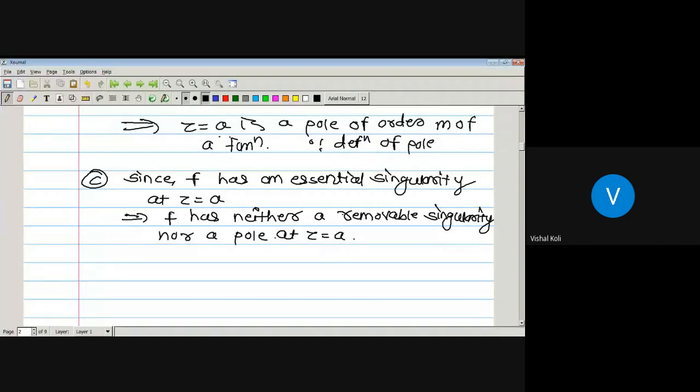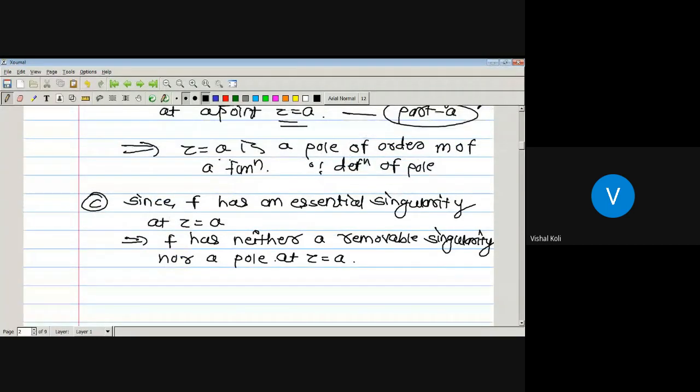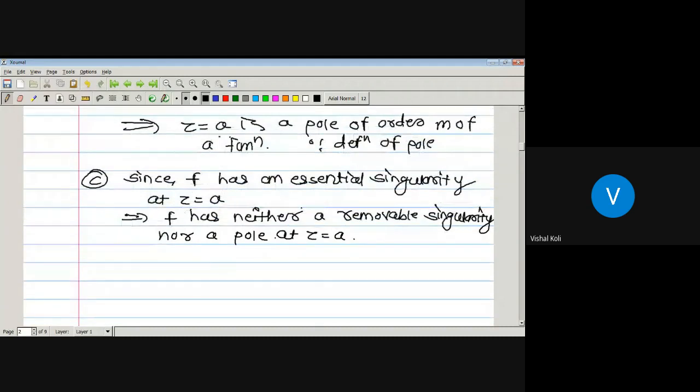But by the cases of part A and part B, we have seen that if the function has a removable singularity, then its principal part contains no term. If the function has a pole of order m at z equal to a, then its principal part contains a finite number of terms. By the definitions of removable singularity, pole and essential singularity, there is only one possibility for an essential singularity: its principal part contains an infinite number of terms. Since for a finite number of terms it is a pole, and for no terms it is a removable singularity, the only remaining case is infinitely many terms in its principal part, and that case is our essential singularity.